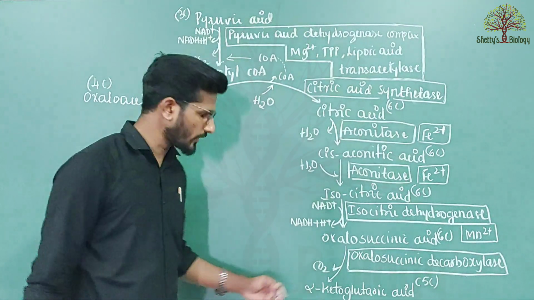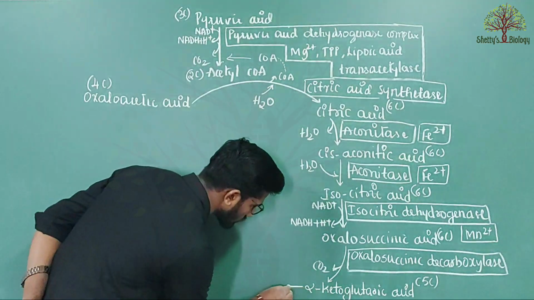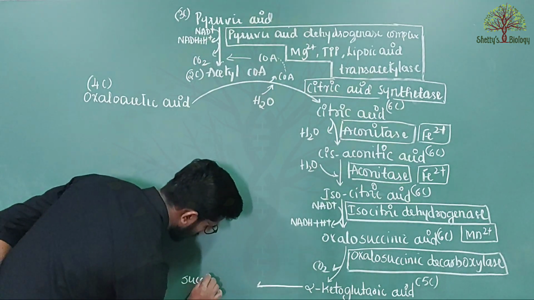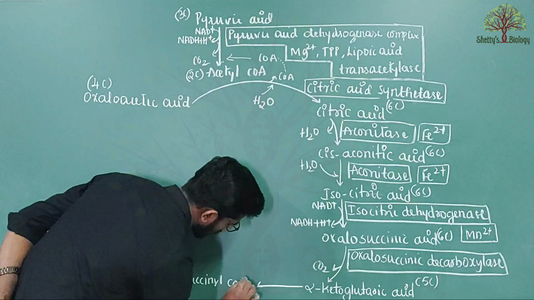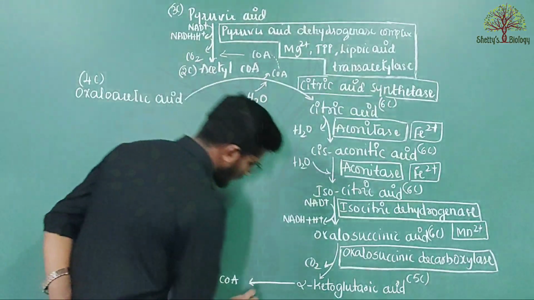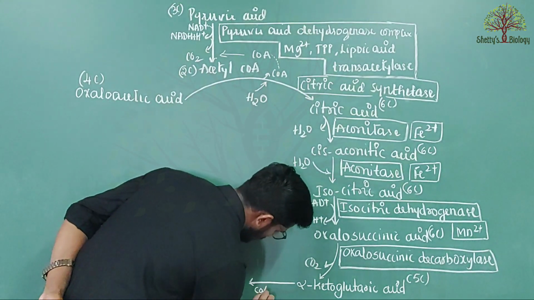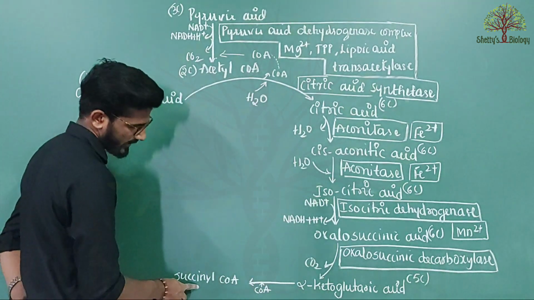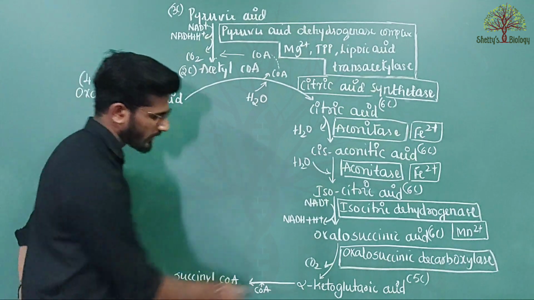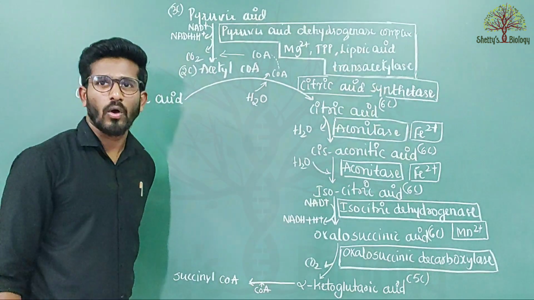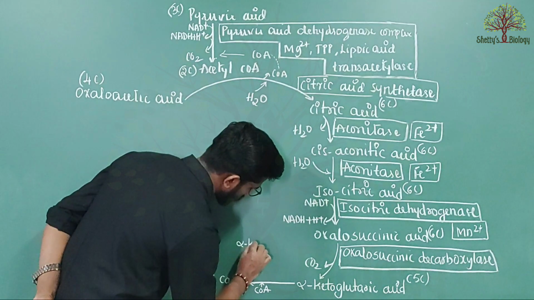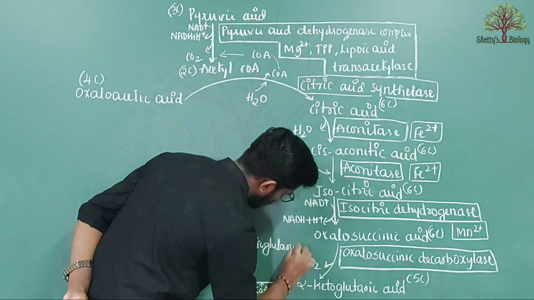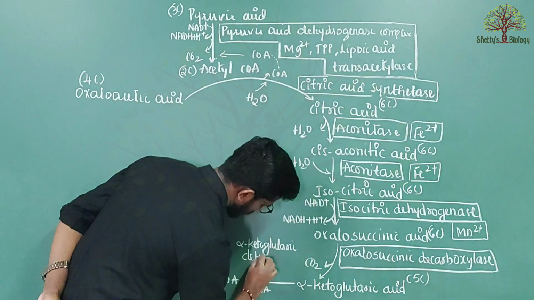Now this alpha ketoglutaric acid is further converted to succinyl coenzyme A. In this process, a molecule of coenzyme A is added to the cycle, so that we have succinyl coenzyme A. This process is catalyzed by the enzyme called alpha ketoglutaric dehydrogenase.